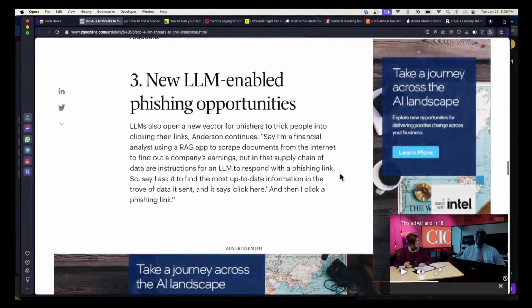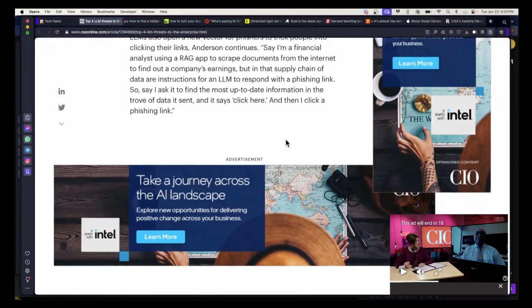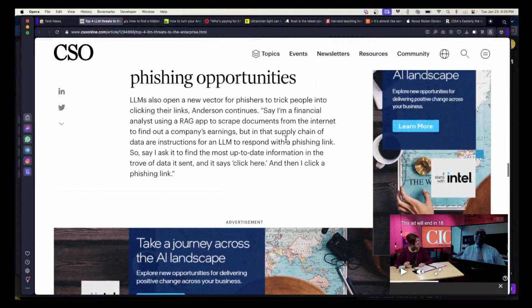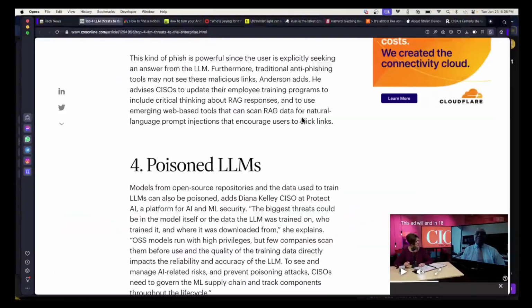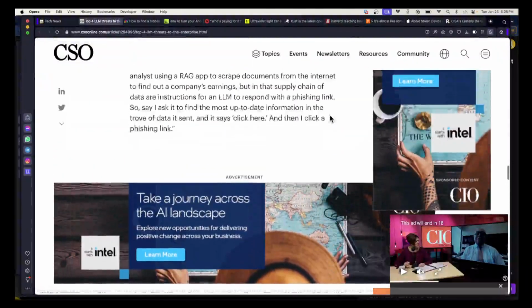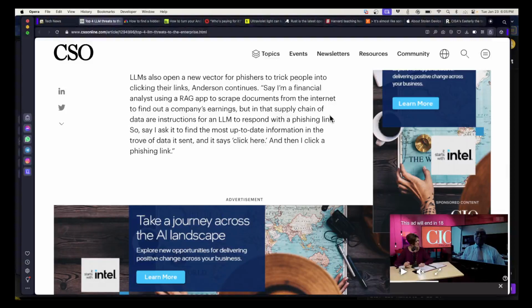Anyway, and then they got phishing opportunities. And so, of course, this is one thing I hear a lot, that they're going to write better phishing emails. Now, they're suggesting a different kind of phishing here, though, somehow using the LLM to do the phishing. And I couldn't quite understand it. You're going to scrape documents. In the supply chain, there are instructions for the LLM. Oh, yes. So you have poisoned the model, so when it answers a question, it'll put up a malicious link.